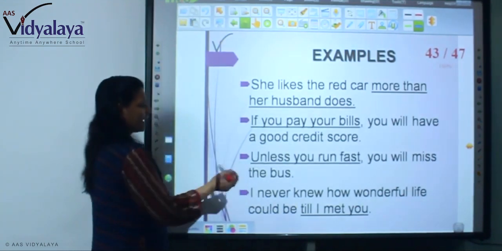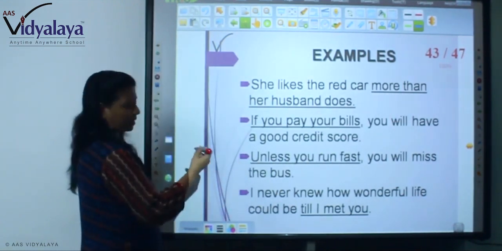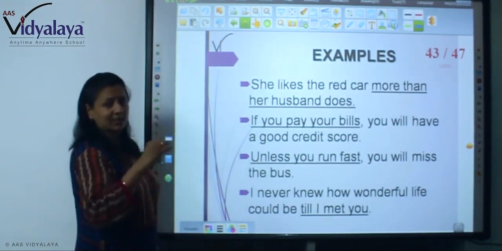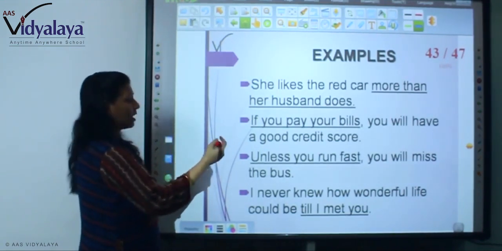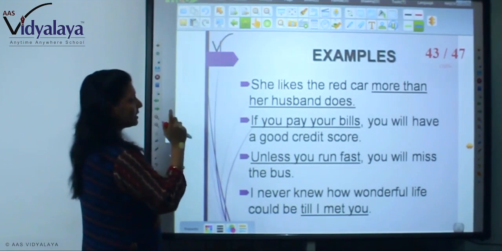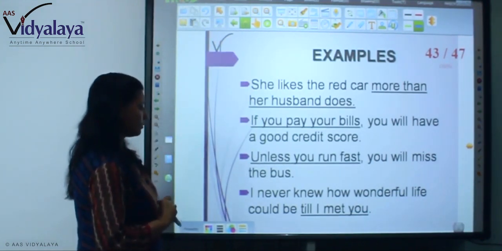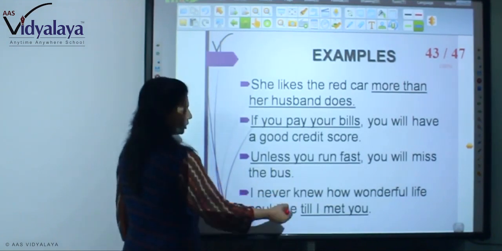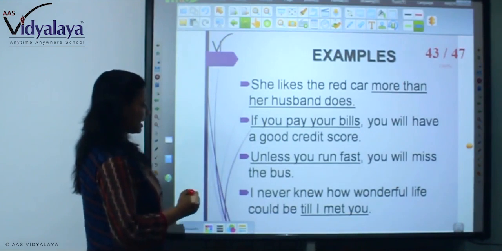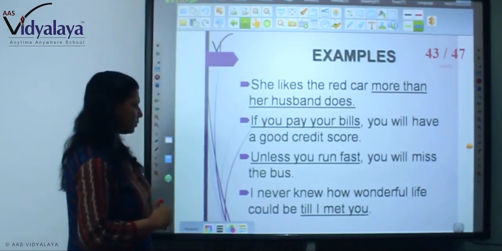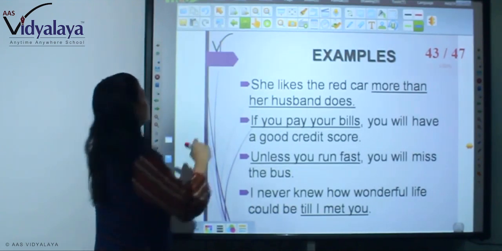Unless you run fast, you will miss the bus. See, everywhere you are seeing the subordinate clause with the subordinate conjunction, the purpose and the words used. So you are understanding that it contains subject and predicate. I never knew how wonderful life could be till I met you. It's a clause, an adverb clause, with subject and predicate. So these are all adverb clauses.